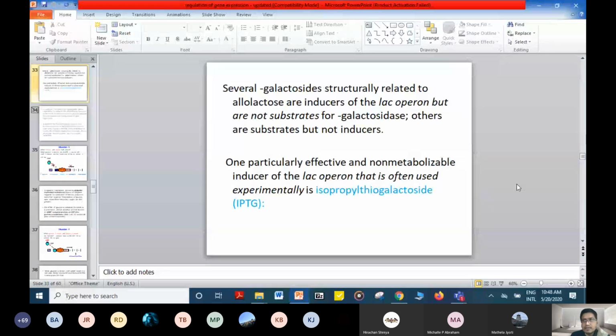That means three different enzymes involved in the metabolism of lactose are expressed by three different genes: lac Z, lac Y, and lac A. Lac Z gives beta galactosidase, which will break down lactose into glucose and galactose. The function of the third gene product is actually not clearly understood.